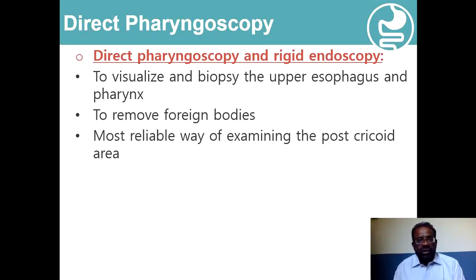Direct laryngoscopy will be helpful, and especially the use of rigid endoscopes to visualize and biopsy the upper esophagus and pharynx. This may also be used to remove foreign bodies in the region, and this is the most reliable way of examining the post-cricoid area.